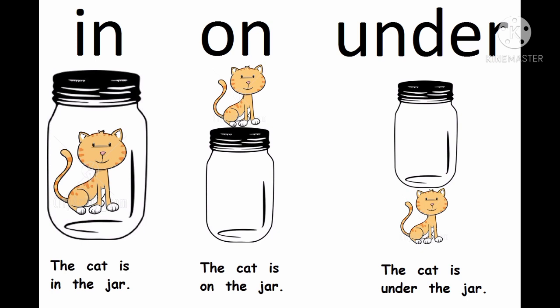In the first picture, where is the cat? The cat is in the jar. In is our preposition. In the second picture, where is the cat? The cat is on the jar. The position of the cat is on. In the third picture, where is the cat? The cat is under the jar. So under is our preposition. I hope you understand all the things.